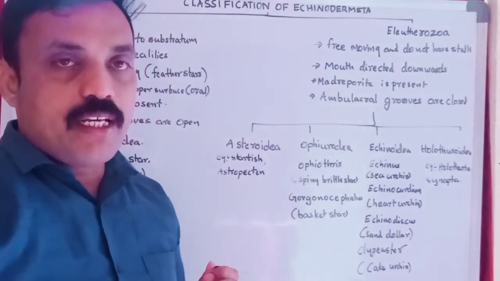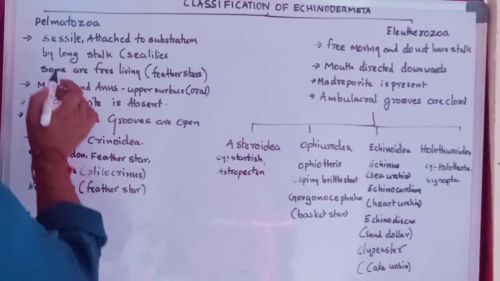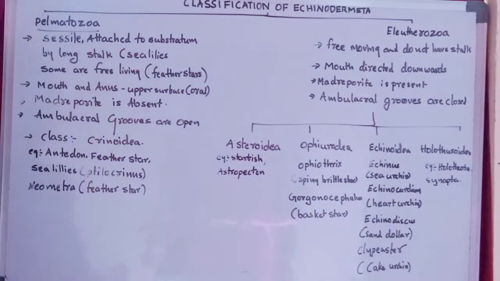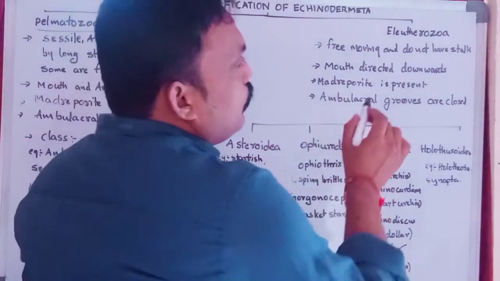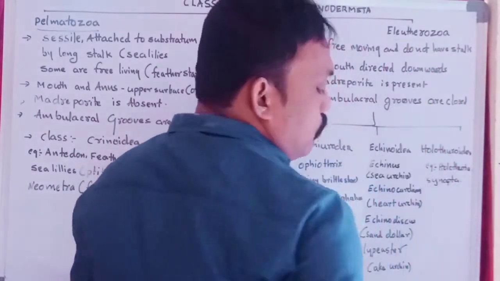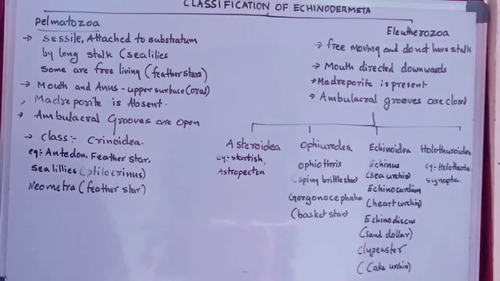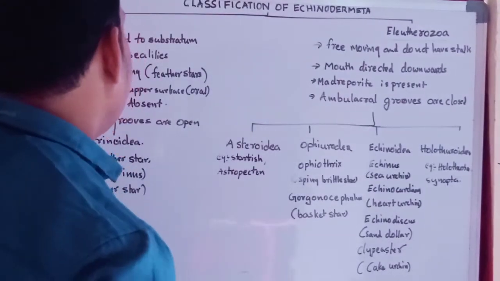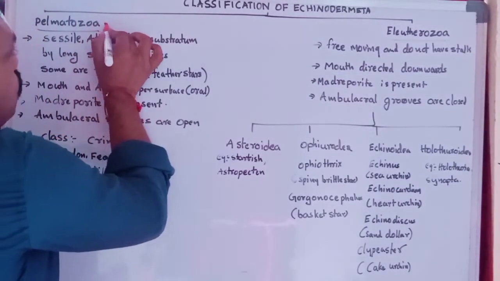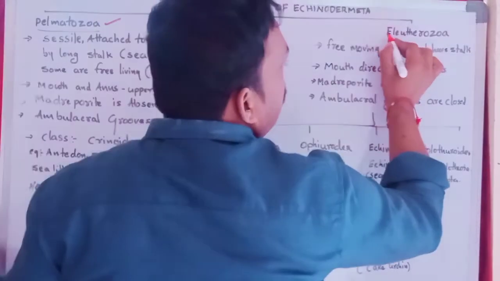The 2 subphylums are Palmatozoa and Luterozoa.